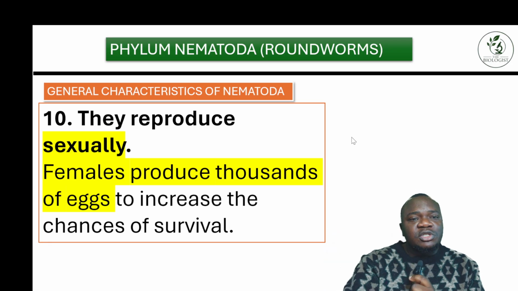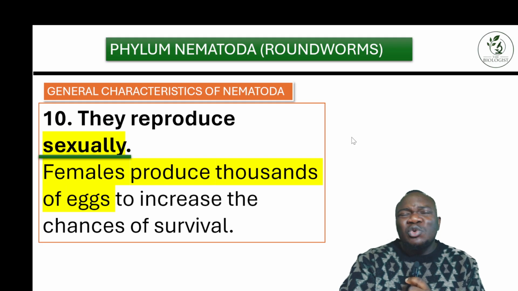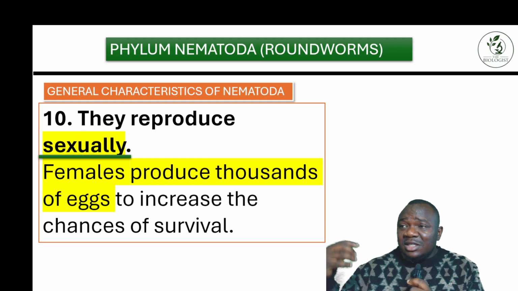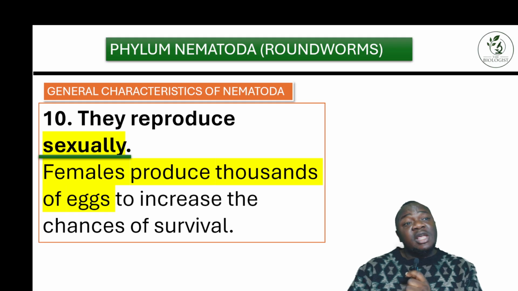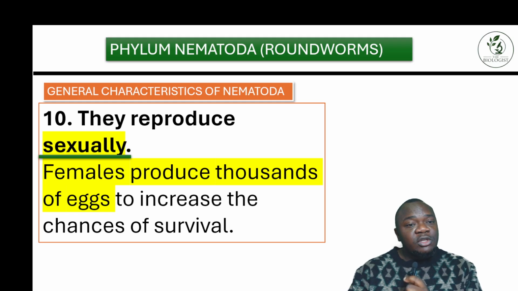So they reproduce sexually, and the female produces thousands of eggs. These thousands of eggs bring about survival because, out of all these eggs, most of them will not survive. You understand? So maybe out of 1,000 eggs, maybe 100 eggs may survive to give rise to new larvae. All right, or maybe in a very harsh condition, all the eggs will be destroyed.